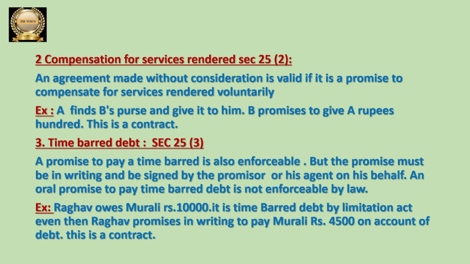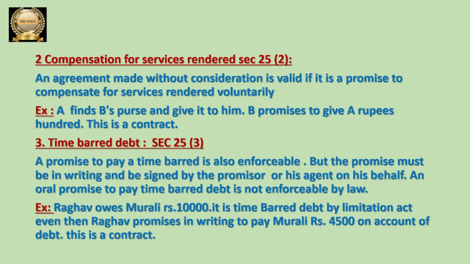Raghav is one person, he owes Murali, so Raghav has to pay money to Murali. How much? 10,000 rupees. But he did not pay within the time period, so by the Limitation Act the debt became time barred.